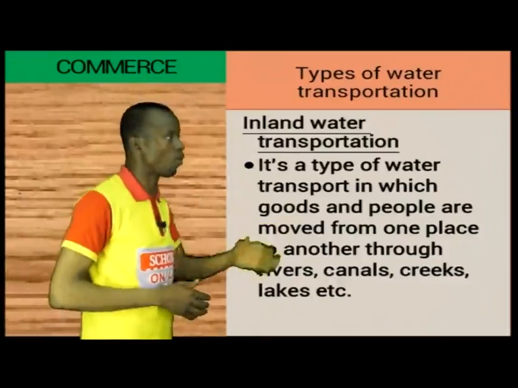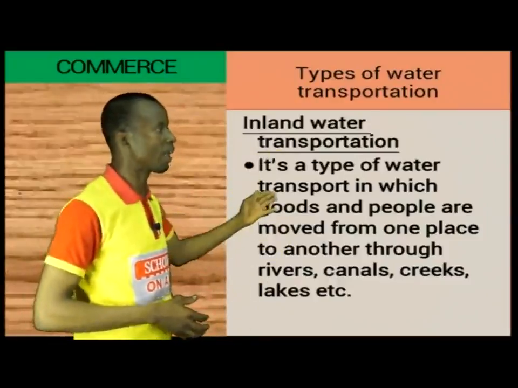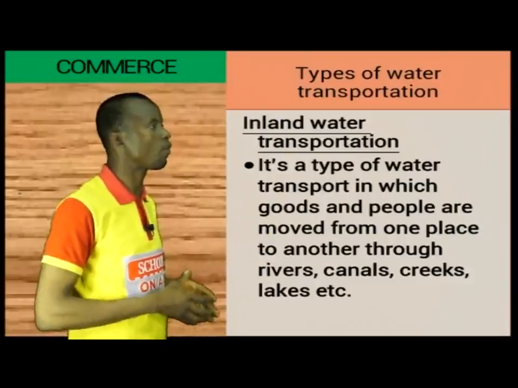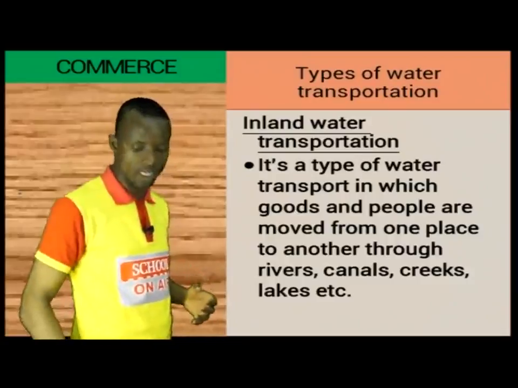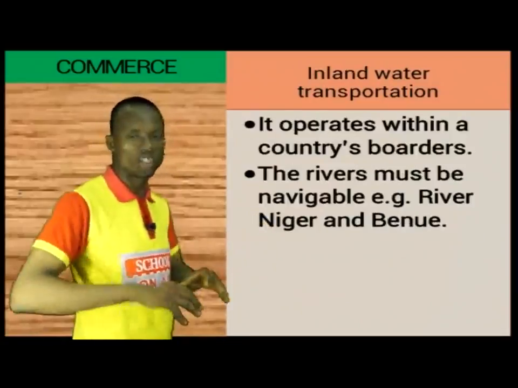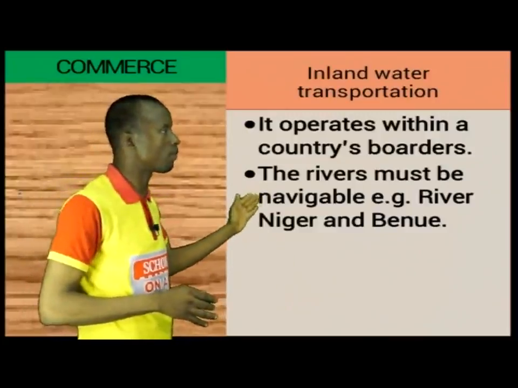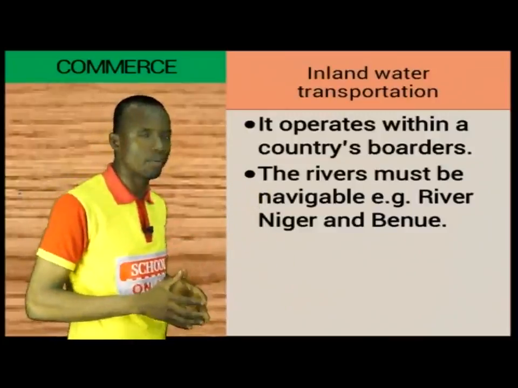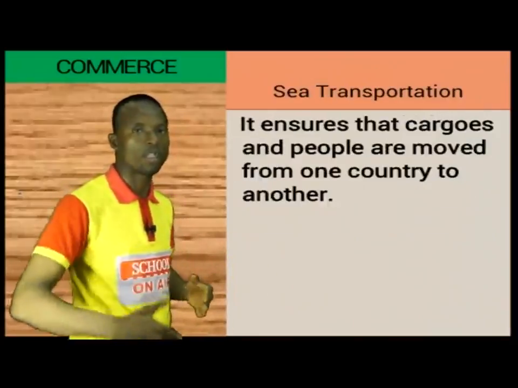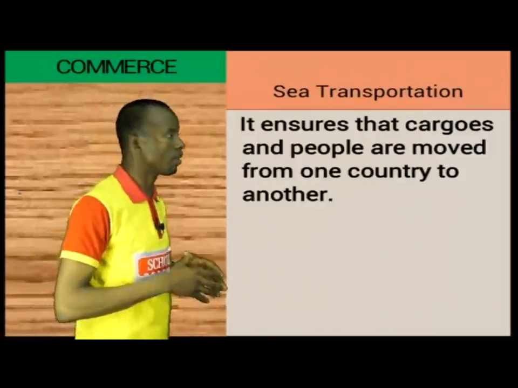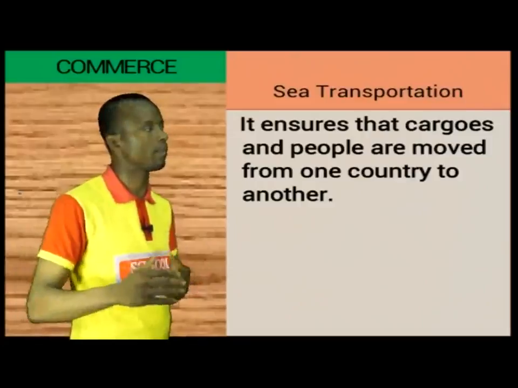So let's look at the types of water transportation that we have. We have inland water transportation. It's a type of water transport in which goods and people are moved from one place to another through the rivers, through the canals, the creeks, and lakes. As far as this is concerned, it usually operates within a country. It operates within the country's border. The rivers must be navigable. That is, it must have been dredged such that it can accommodate different ships that can be put on it.